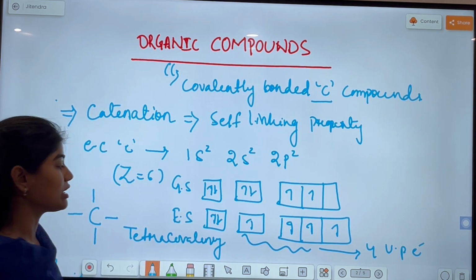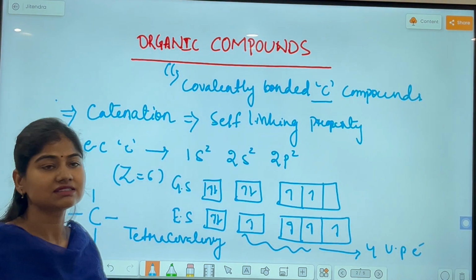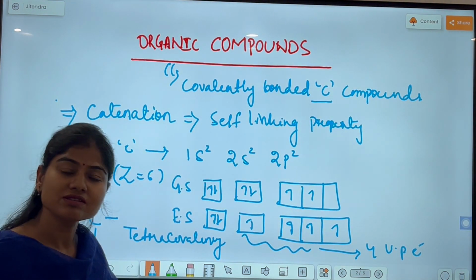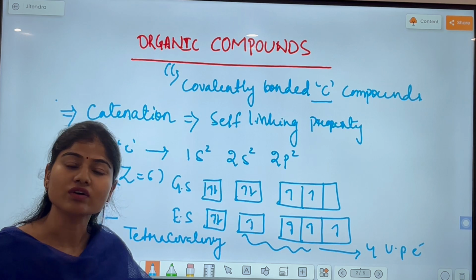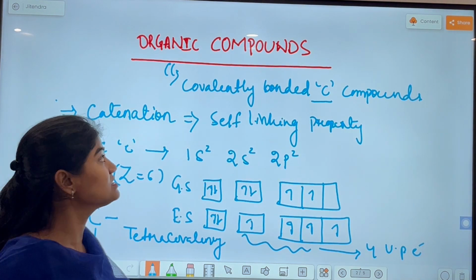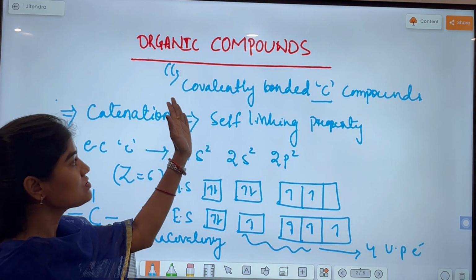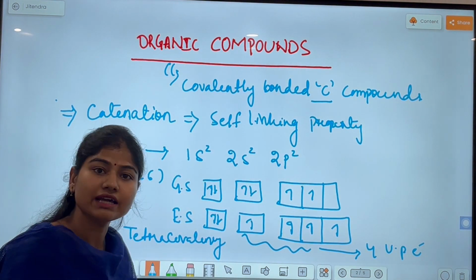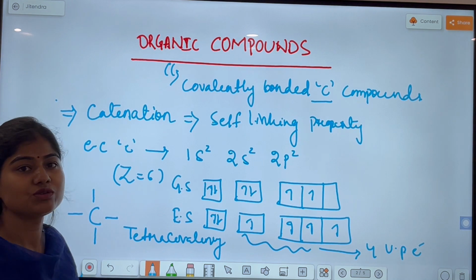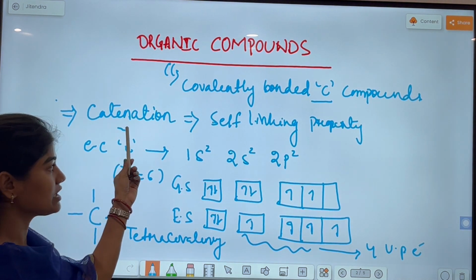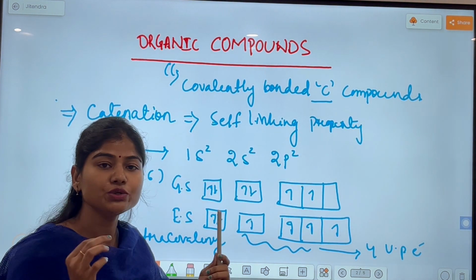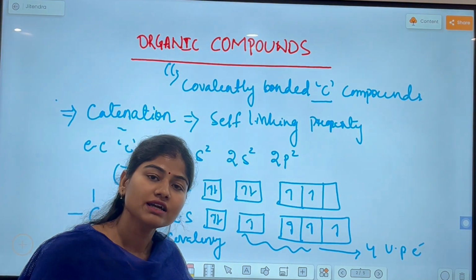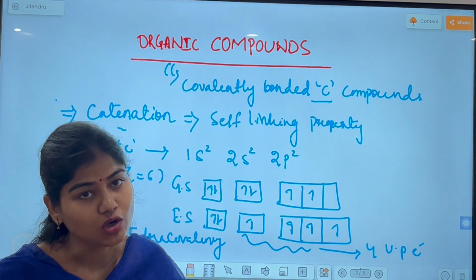Tetracovalency of carbon atom. So what have we discussed so far? What is organic chemistry? Organic chemistry is the study of organic compounds, their structure and reactions. And what are organic compounds? Organic compounds are mainly covalently bonded carbon compounds. Why carbon? Because carbon has a unique property, that is catenation, that means self-linking property. Due to this property, carbon can link to other carbon atoms to form compounds.